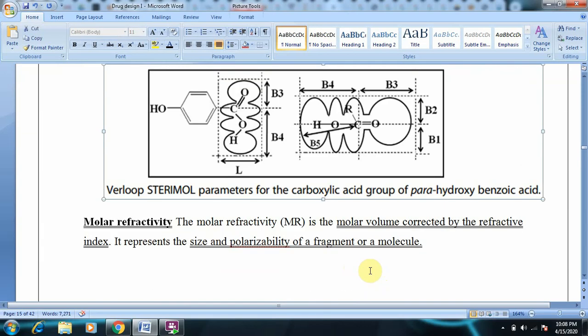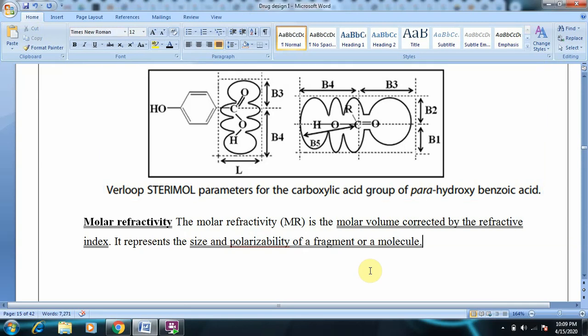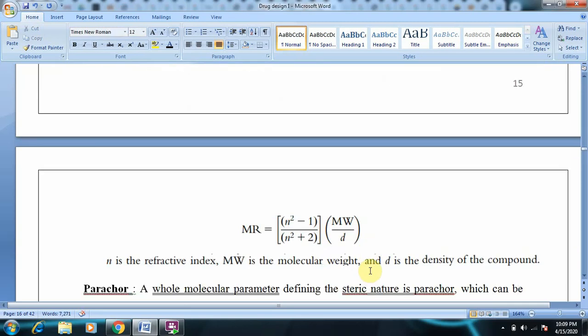So molar refractivity is nothing but the molar volume corrected by refractive index. What does it represent? It represents the size and polarizability of a molecule, the steric feature with its polarizability. MR is equal to n square minus 1 by n square plus 2 into molecular weight divided by density.